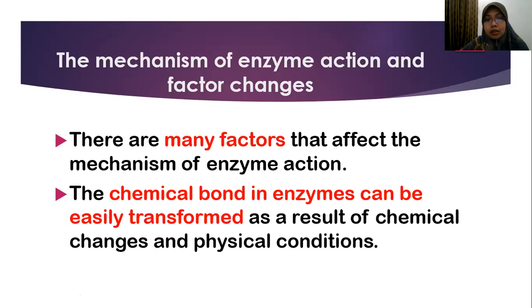You can see here the sentence means that the enzyme chemical bond, meaning the structure of enzyme, can be changed because of disruption from a few factors.